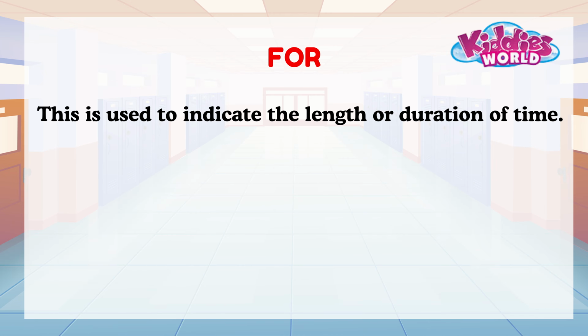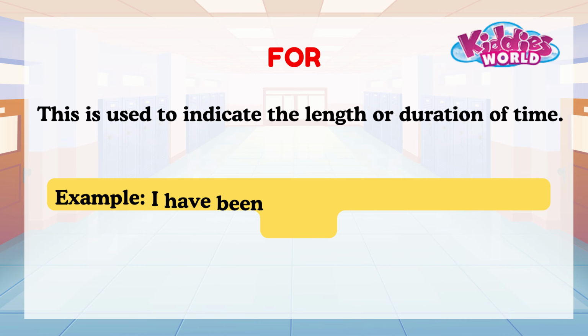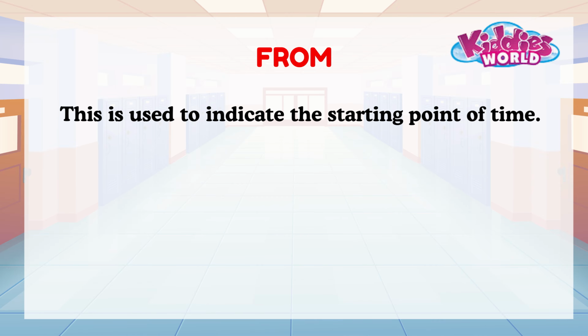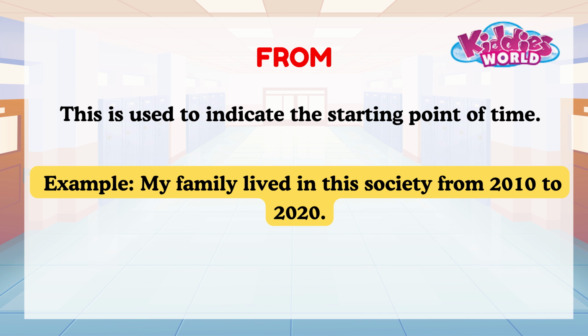For. This is used to indicate the length or duration of time. Example, I have been calling you for the last 3 hours. From. This is used to indicate the starting point of time. Example, my family lived in this society from 2010 to 2020.